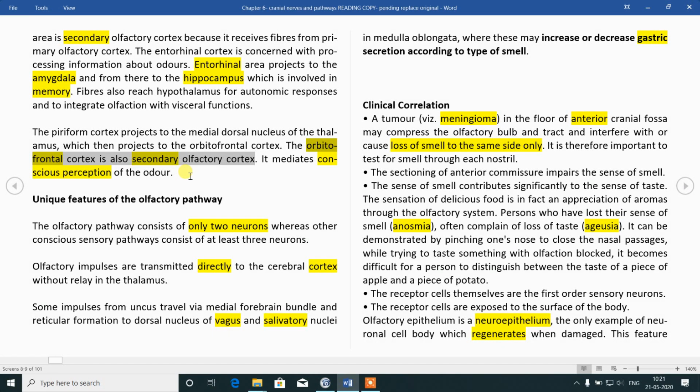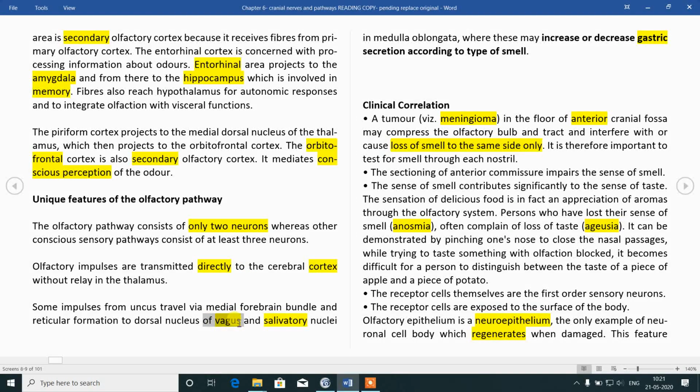It also acts as a secondary olfactory cortex. And the 2 parts, that is amygdala and hippocampus, are part of the limbic system. They are involved in the Papez circuit and therefore in the processing of memory. So we will learn them again in memory formation.